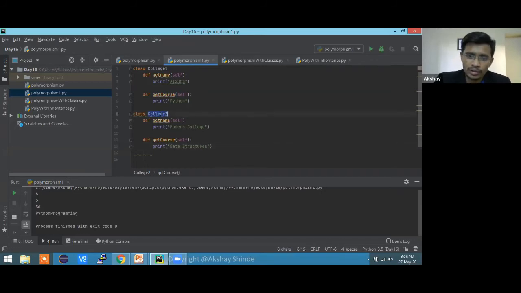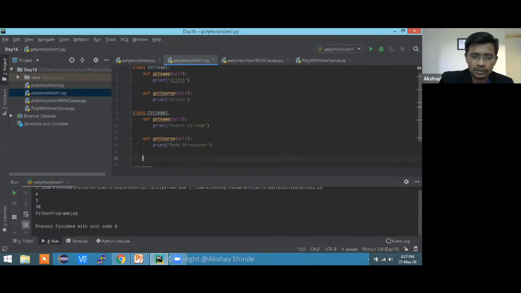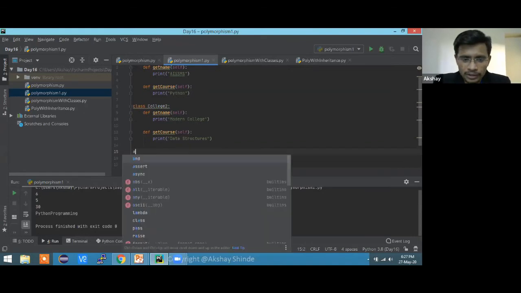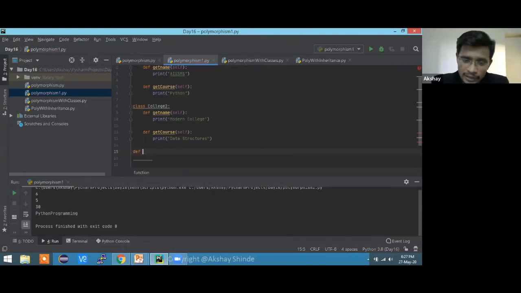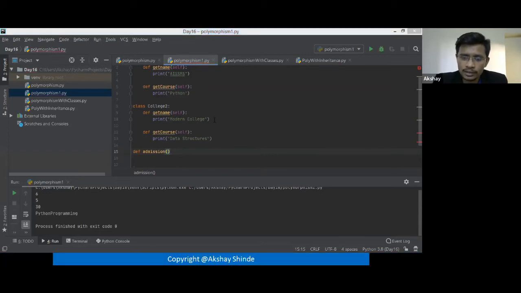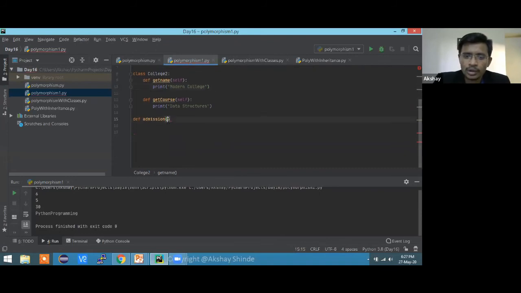Okay, so we have two colleges, college 1 and college 2. So what I'm going to do is create a function. Now I have to take admission in any of the colleges, right? So I have a function of admission. I'll go there and ask that guy whether I'm going to get admission or not. First I'll see what the college name is, then accordingly I'll choose whether I want to take admission or not, and then moving forward I'll do the rest of the stuff.